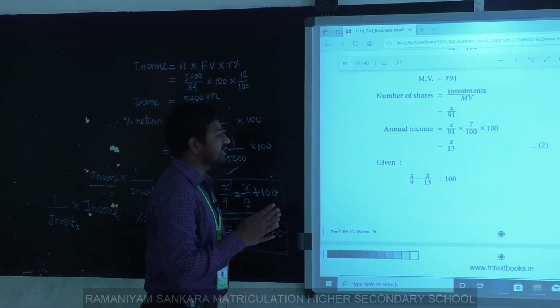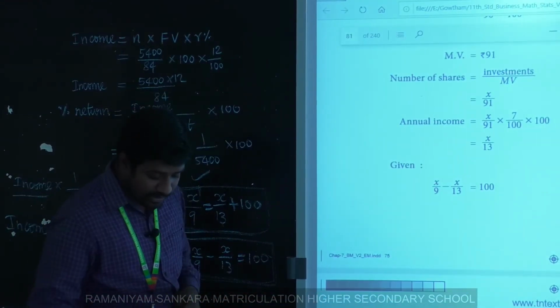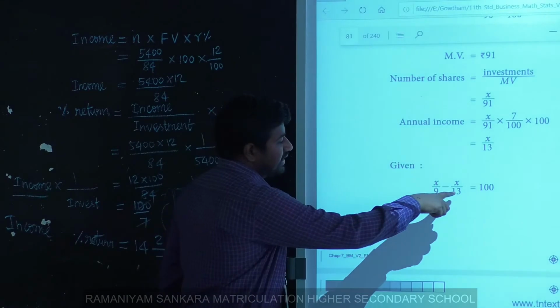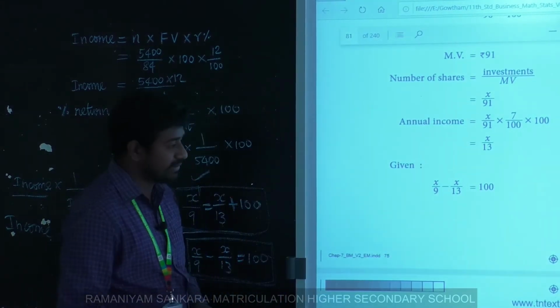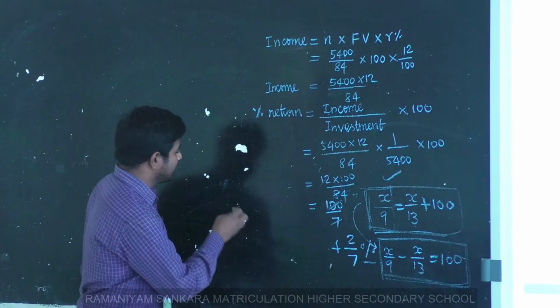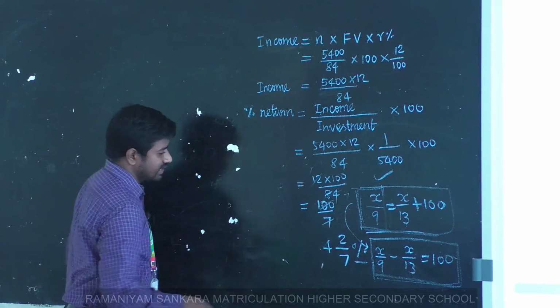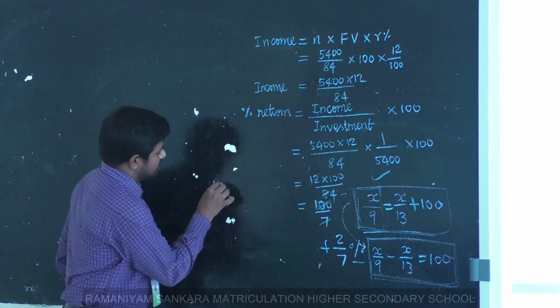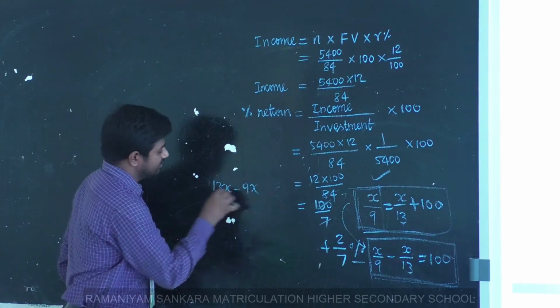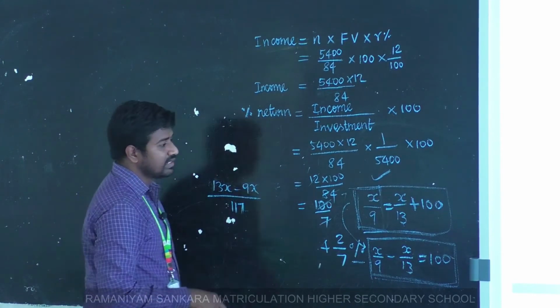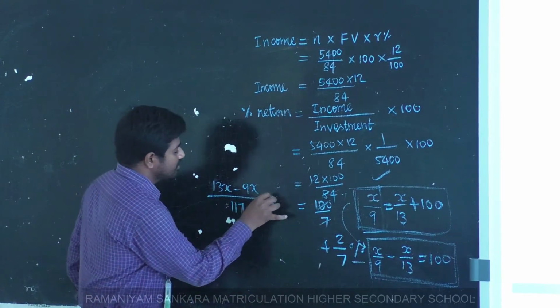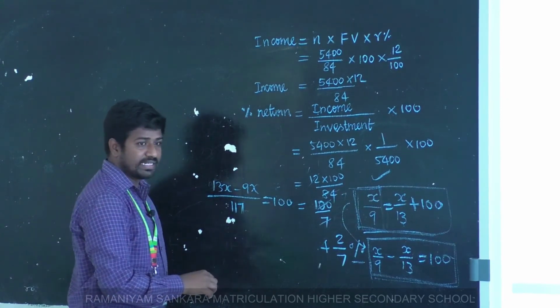So 13x minus 9x means 4x, and 9 into 13 is 117. So 4x by 117 equals 100. Clear?